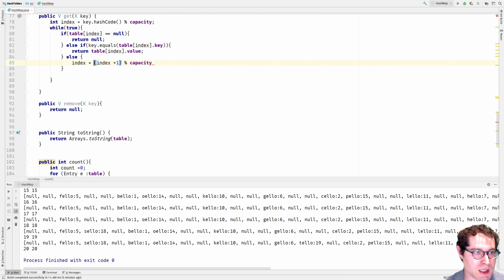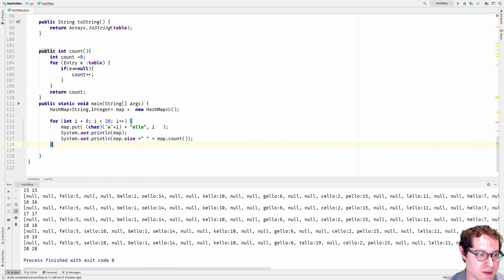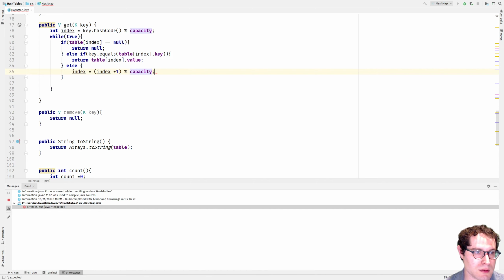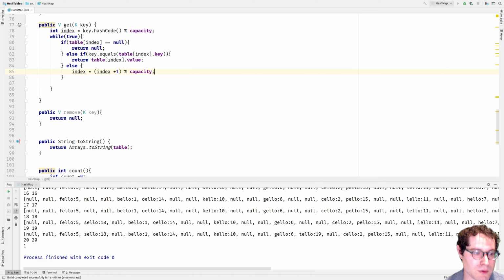So let's go ahead and do map, sout map dot get bellow. Boom. Okay, so that works. Next one.